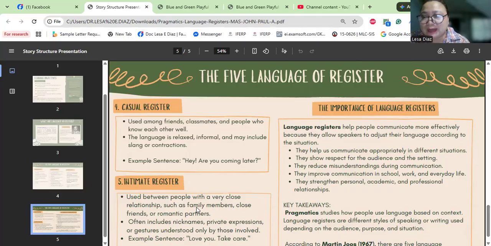Okay. So again, guys, take note. Pragmatics examines how contextual factors influence language choice, while the Martin Joos framework illustrates that language operates on a spectrum from rigid and unchanging structure, frozen, down to deeply personal expressions, intimate. Mastering this spectrum enables effective contextual communication.